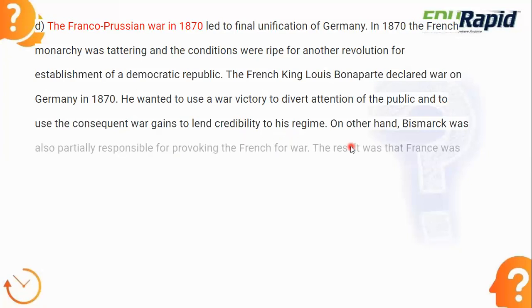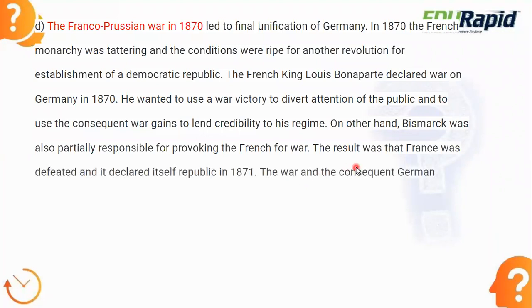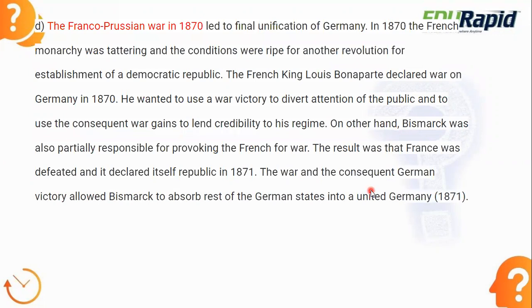Okay, and on the other hand, on the German side, Bismarck was there, right? On the other hand, Bismarck was also partially responsible for provoking the French into the war, and the result was that France was defeated, and it declared itself a republic in 1871. The war and the consequent German victory allowed Bismarck to absorb the rest of the German states into the United Germany. So here, Louis Bonaparte had a different plan, but it collapsed because of Bismarck. Okay, so I hope this is clear to you.